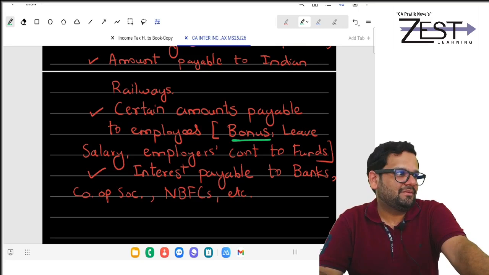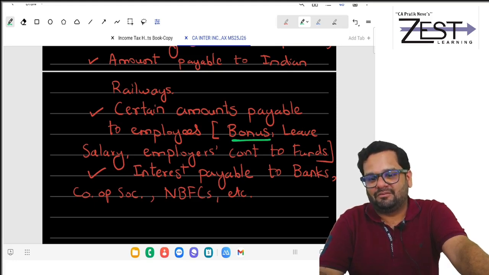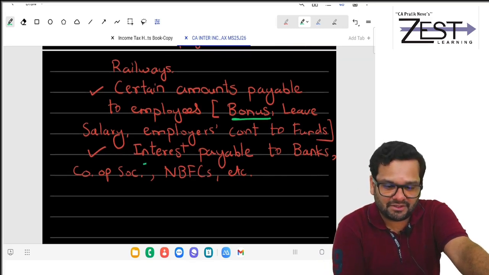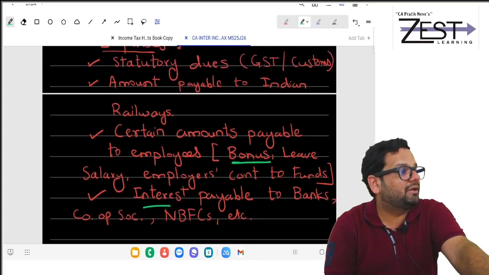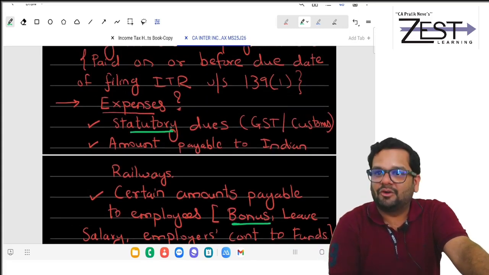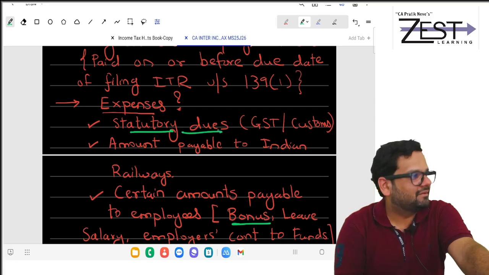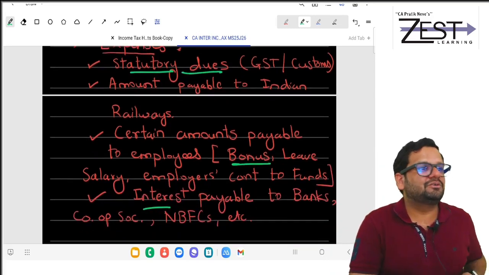Loophole. You may not pay, but still you can get the deduction. One loophole, because that is internal. You can't fool this way on interest because it is payable to a third party, the bank. You can't fool the government for statutory dues. Only you can fool your employees. Isn't it? But only this small loophole is there. Not any other loophole I can see.